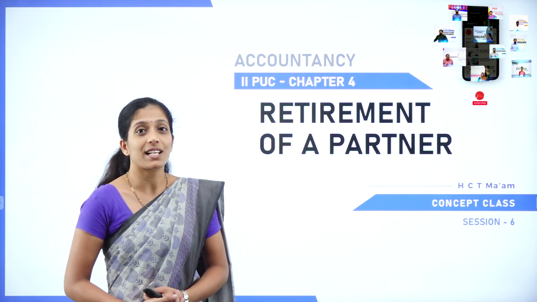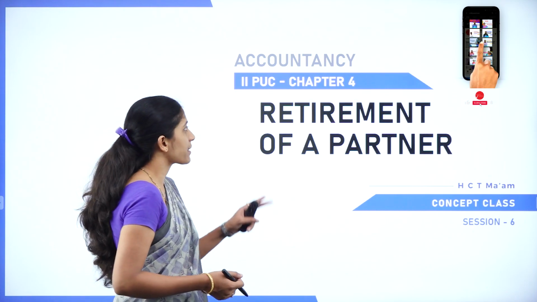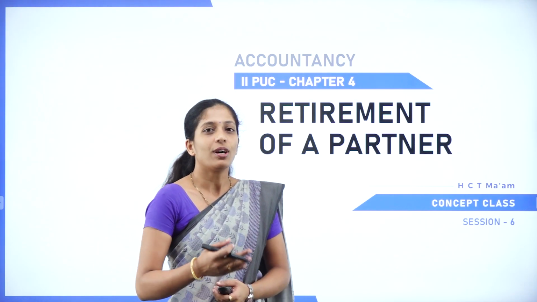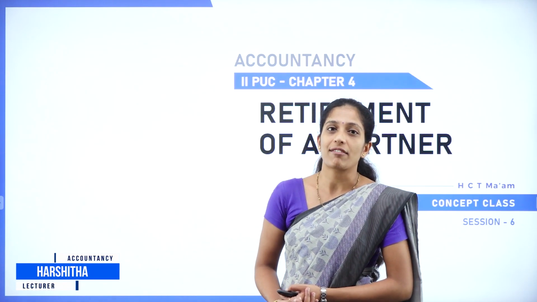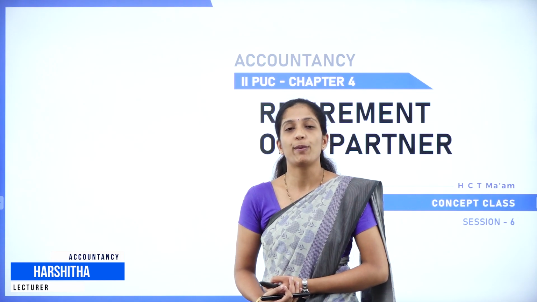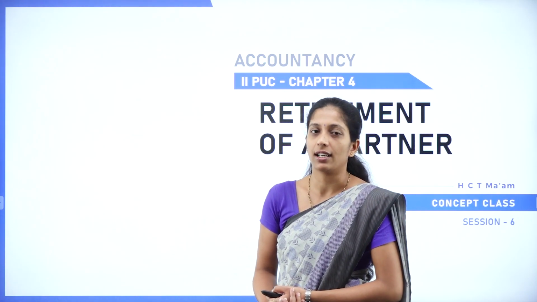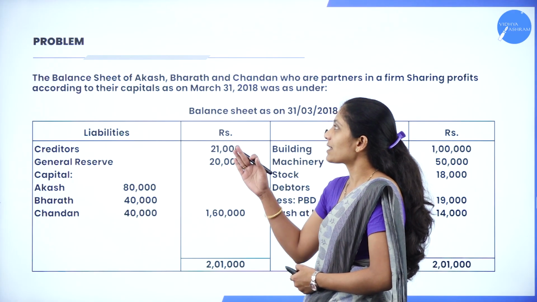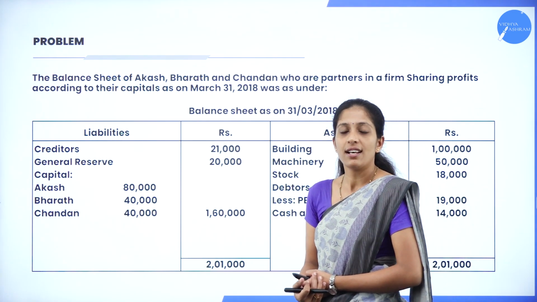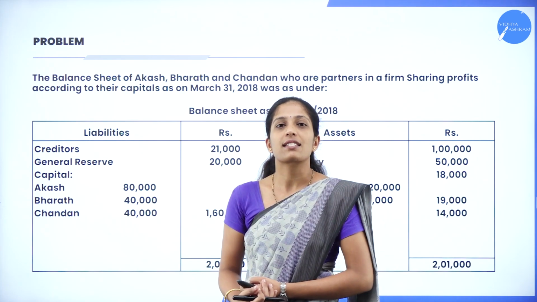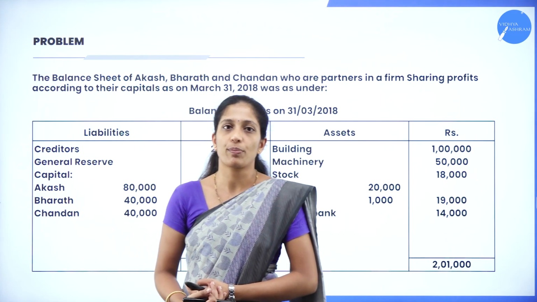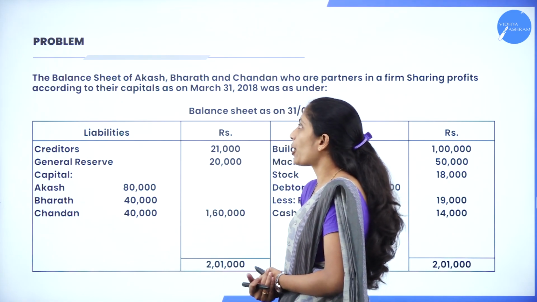My dear students, we were discussing chapter 4, that is retirement of a partner, and today we are in the 6th session. So let us quickly recall what we have discussed in a previous session. In a previous session, we have discussed a problem on retirement of a partner. In today's session, we shall continue with one more problem on retirement of a partner. I have already told you, it is a very important 12 marks problem from the examination point of view. Now go through the problem here.